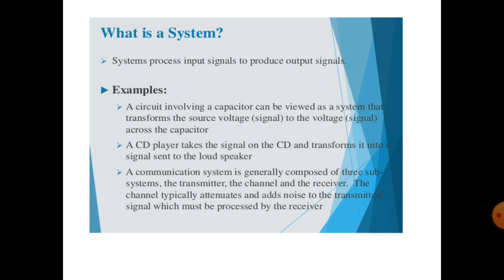The last example is a communication system, which is generally composed of three subsystems, that is transmitter, channel and receiver. The channel typically attenuates and adds noise to the transmitter signal, which must be processed by the receiver. So these are the examples of system.